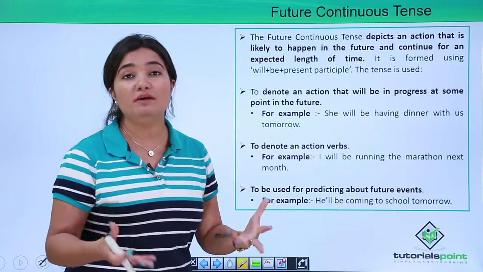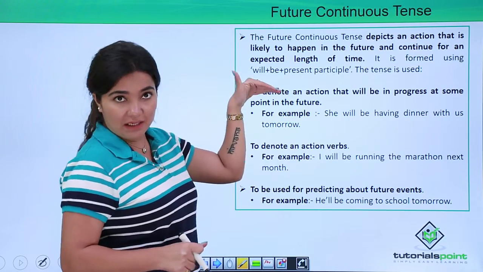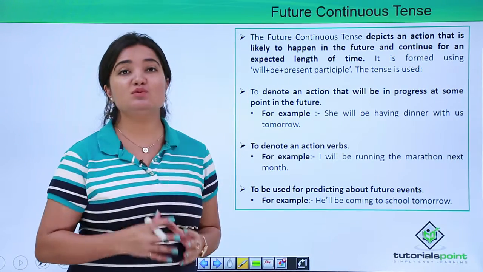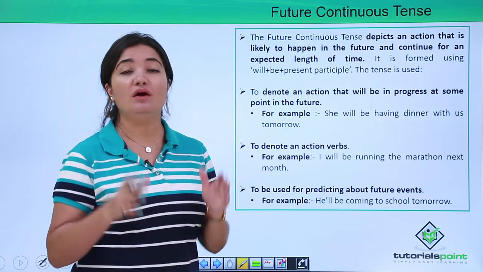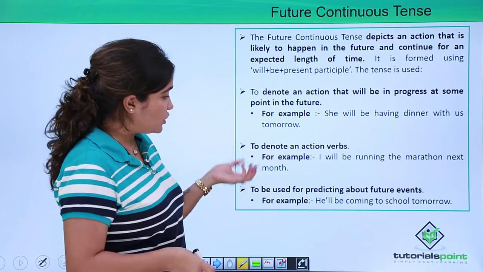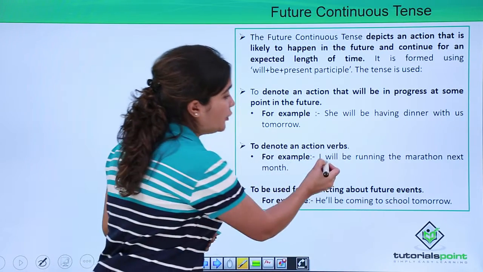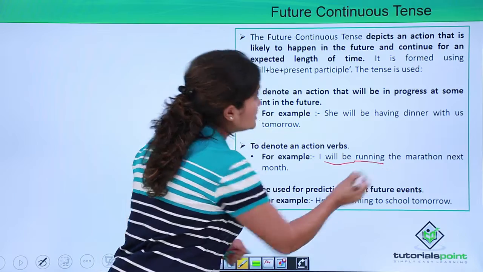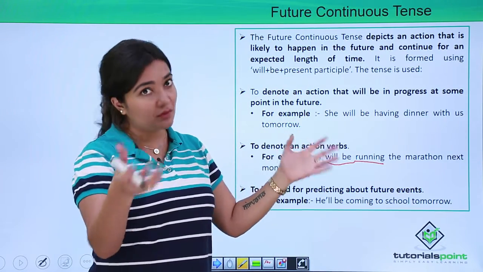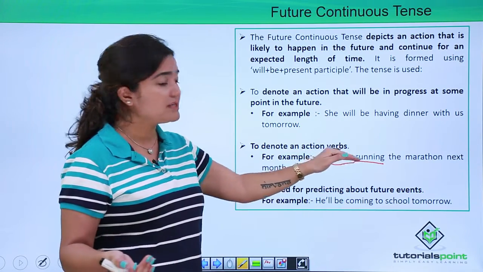Now, how do we formulate it or how do we identify it? That is what is important. Will be plus the present participle is the key, and this is what will help you find out what type of tense has been used. Here, will be plus running. What is your present participle? We are already aware, right? It is the ing form of the verb. So, running is a present participle. So, will be plus the ing form.